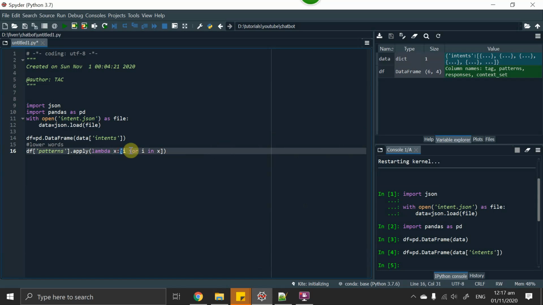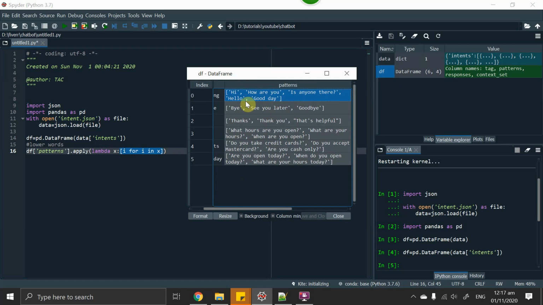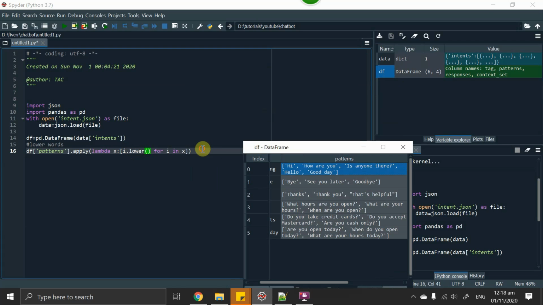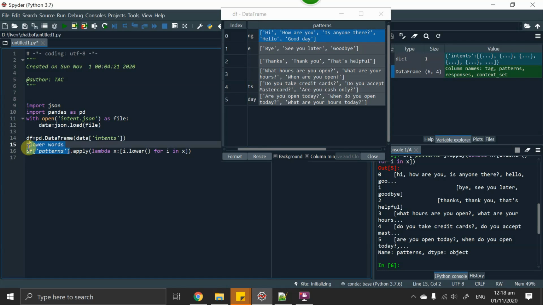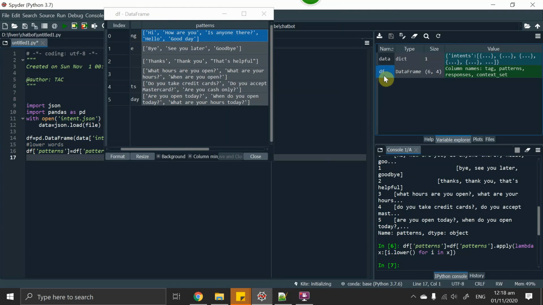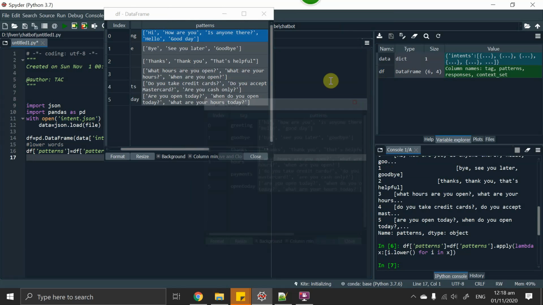When I write i for i in x, this full line which is highlighted is x. And what is i? I is hi, then I will become how are you, then is anyone there, then hello, then goodbye. So I will do i.lower(). It will convert all of this into lowercase. When I run that, you can see that it is printed, and I have to save it back to the data frame. So I will overwrite this and open it again. You can see that this has been converted into lowercase.